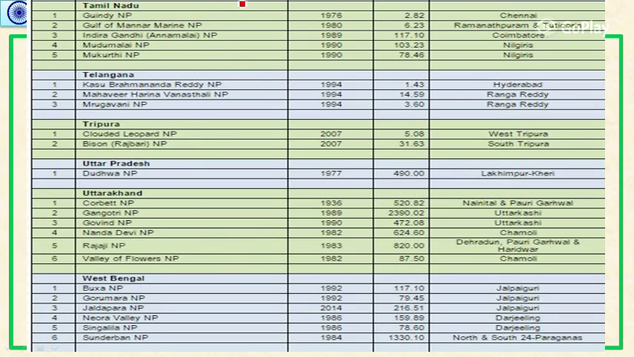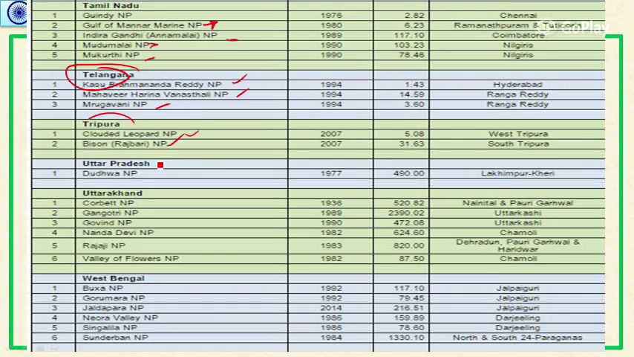In Tamil Nadu, we have Guindy and Gulf of Mannar. This is also a Biosphere Reserve. Okay. Indira Gandhi Annamalai National Park, Mudumalai. This is also a Tiger Reserve, and Mukurthi National Park. In Telangana, the newly formed state, we have Kasu Brahmananda Reddy National Park, Mahavir Harina Vanasthali National Park, and Mrugavani National Park. Okay. In Tripura, we have Clouded Leopard National Park and Bison Rajbari National Park.